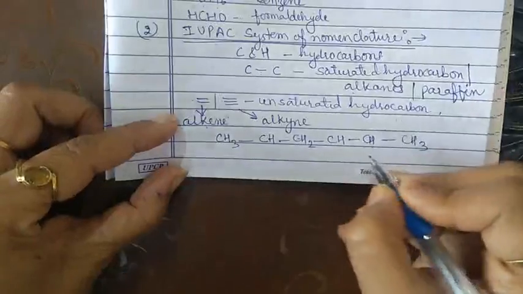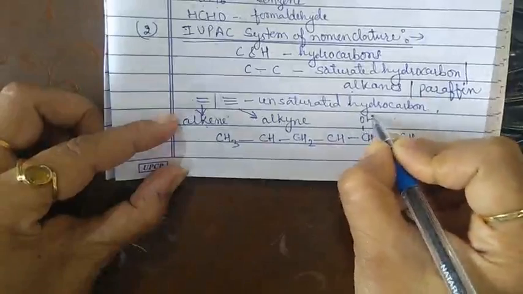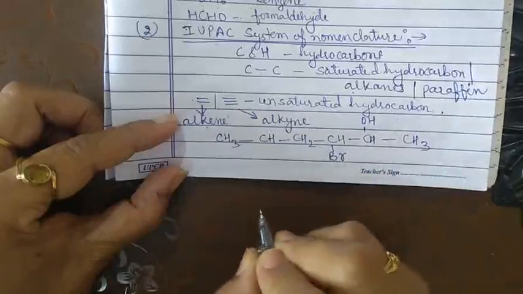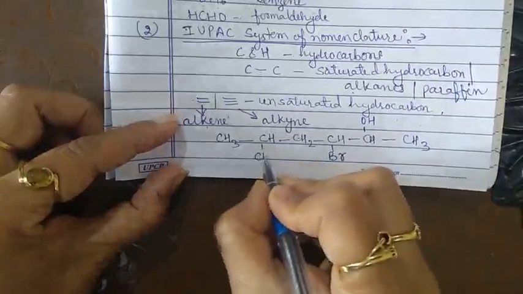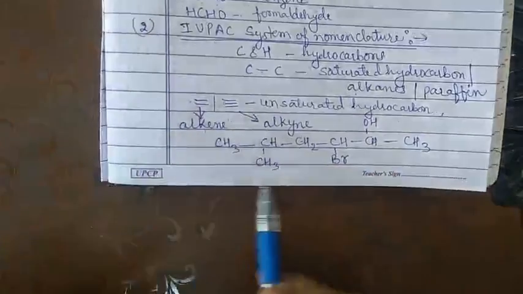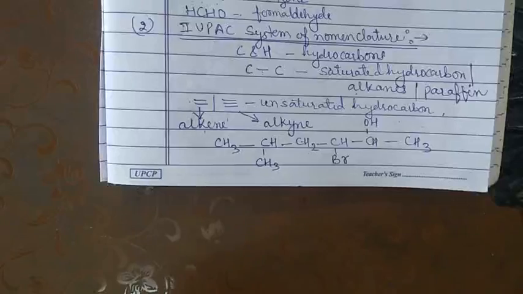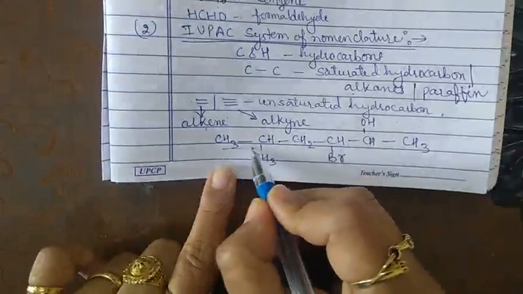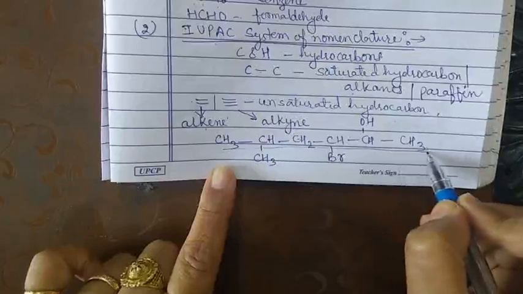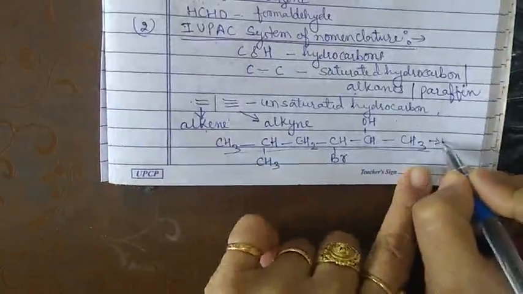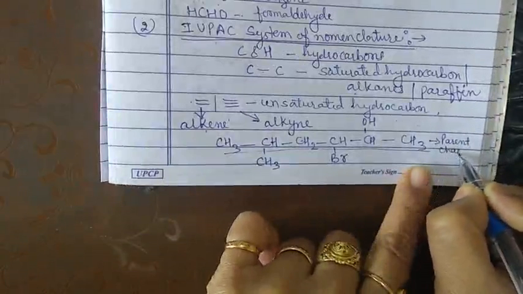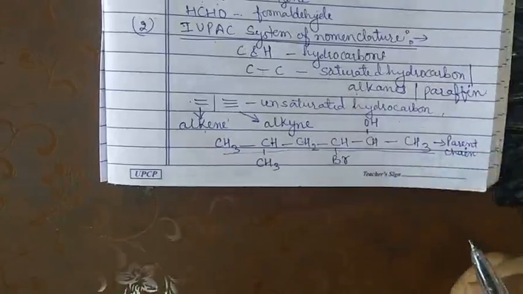Now suppose an OH group is attached here, Br is attached here and CH3 is attached here. For example, we have such a chain. So the first thing is this chain is known as the parent chain.